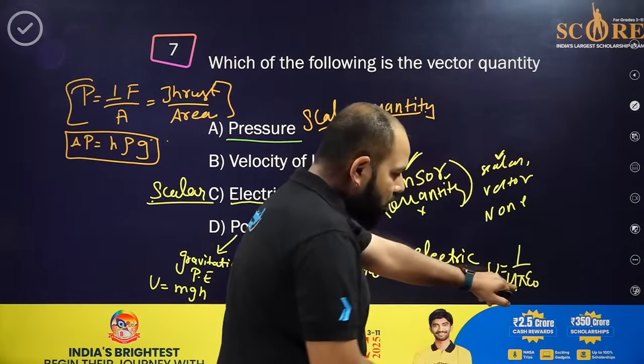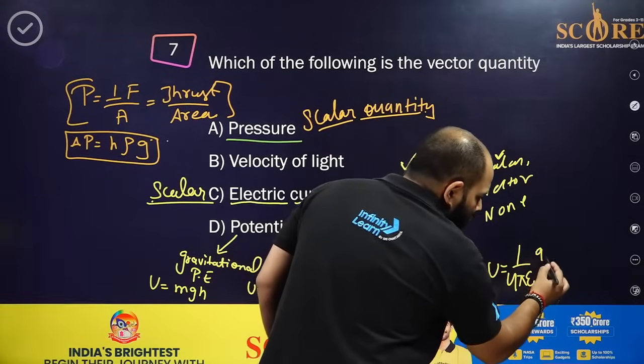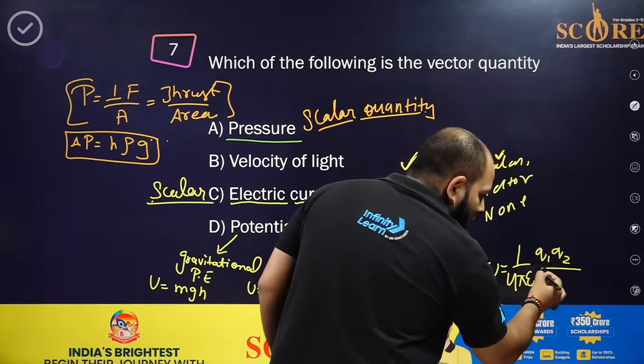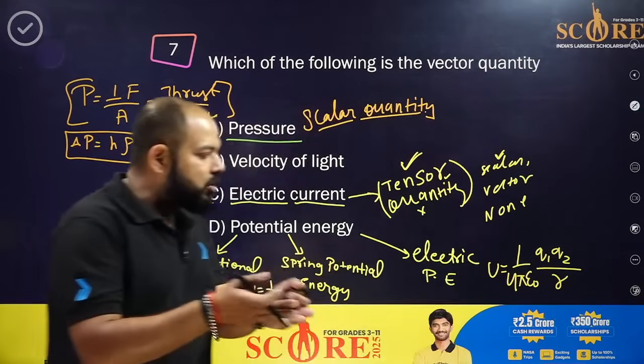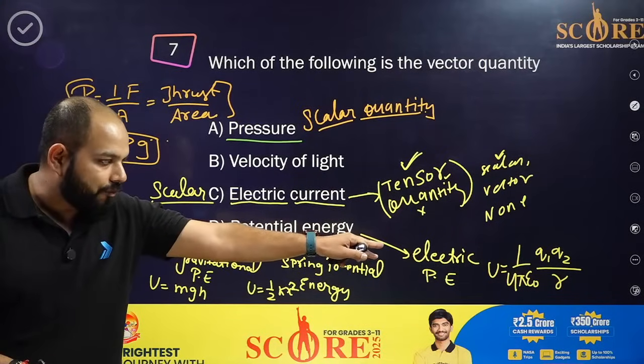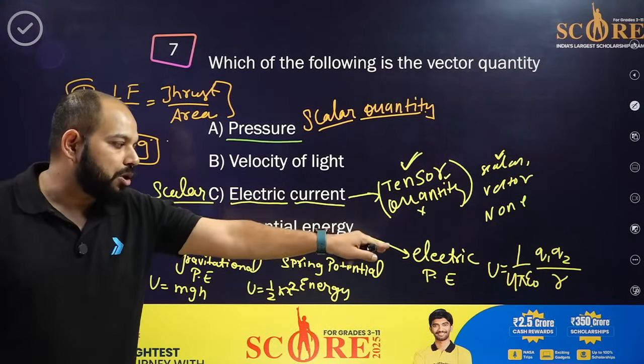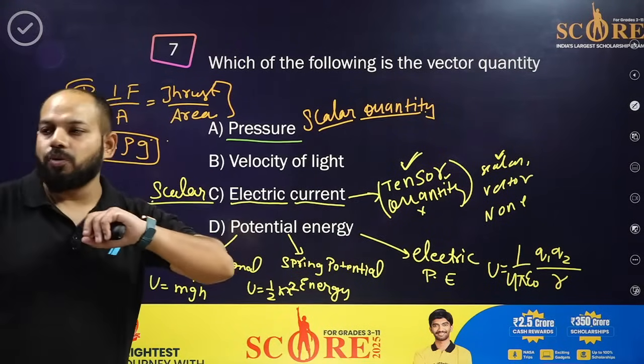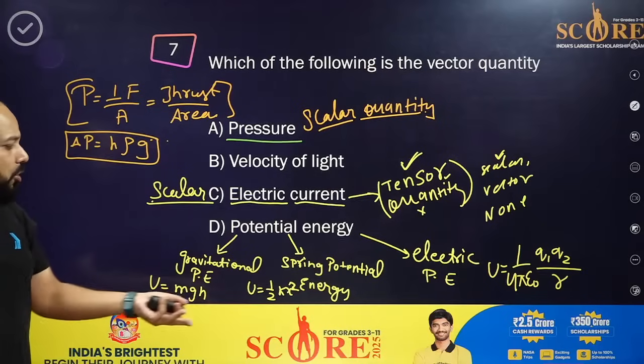Okay, the symbol is called epsilon naught. Q1, that is a charge, Q2 another charge, upon R. That is the distance between the two charges. When the two charges are there with the separation distance of R, so this type of electric potential will be generated over it. Okay, so this is also a scalar quantity bhai.